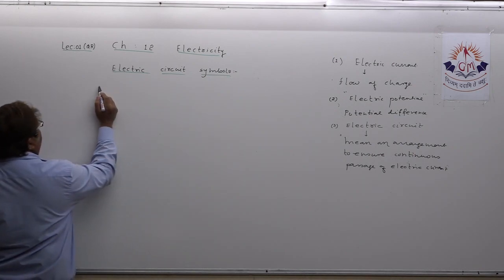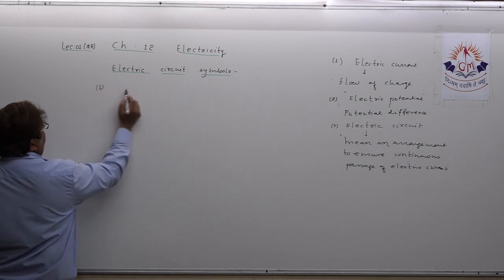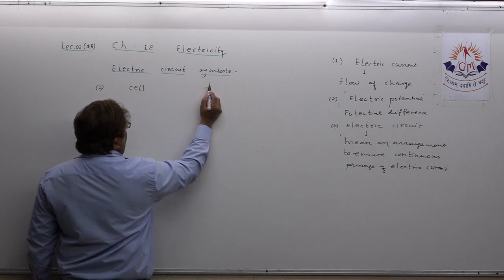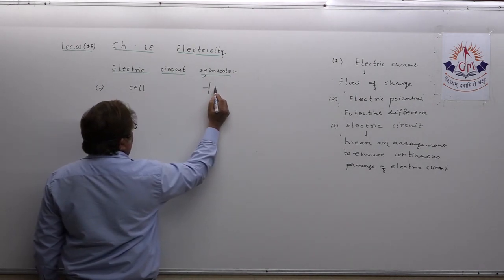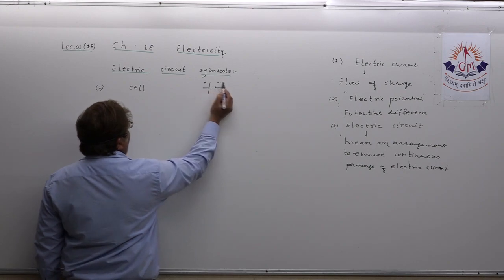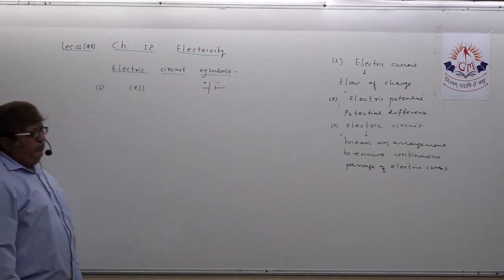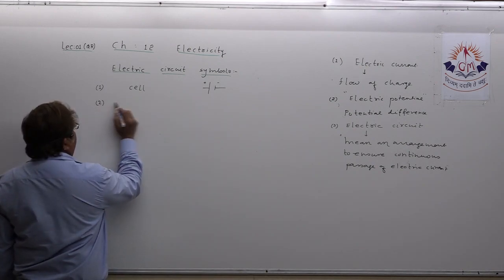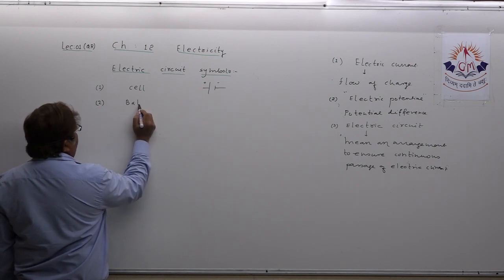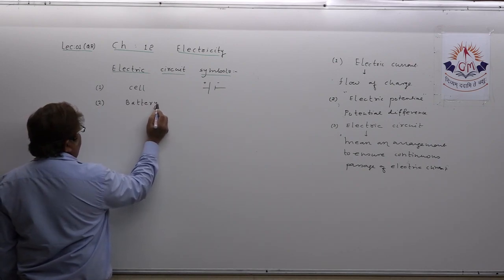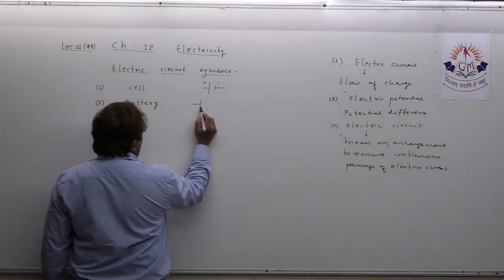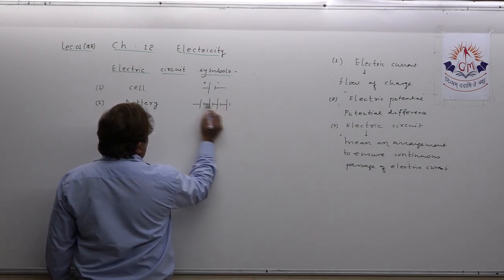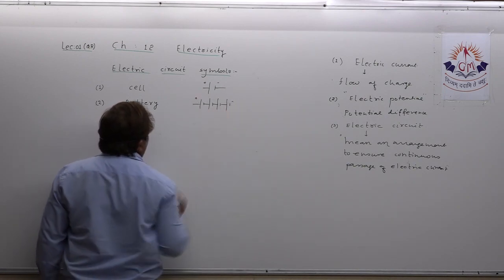Okay, the first symbol, what is that? For cell, what is the symbol? How will you draw it? Just so, one positive and one negative. That is the symbol for the cell. Suppose I want to take the symbol for battery. Battery means a series of cells. You can show it in this way, positive, negative.